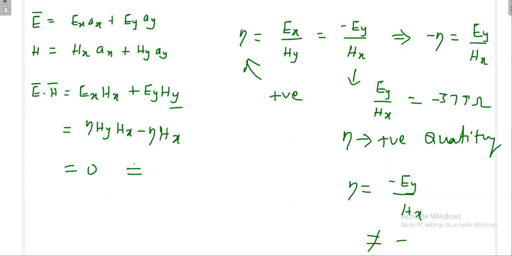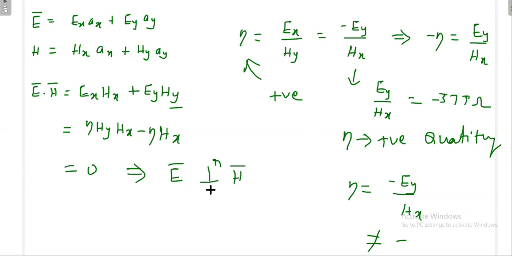Then what is the idea here? Definitely, once the dot product of two vectors is zero, then it is very clear that the electric field and the magnetic field are always perpendicular to each other. Once the dot product is zero, what is the meaning of that? The electric field and the magnetic field are really perpendicular to each other. So the electric field and magnetic field are always perpendicular to each other.